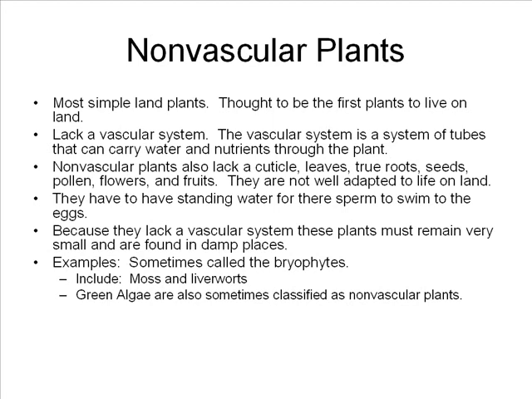The first group of plants to live on land was thought to be the non-vascular plants, or bryophytes. These plants lack a vascular system, which is a system of tubes that can carry water and nutrients through the plant. Non-vascular plants also lack a waxy cuticle. They lack leaves, true roots, seeds, pollen, flowers, and fruits. They're not very well adapted to life on land.